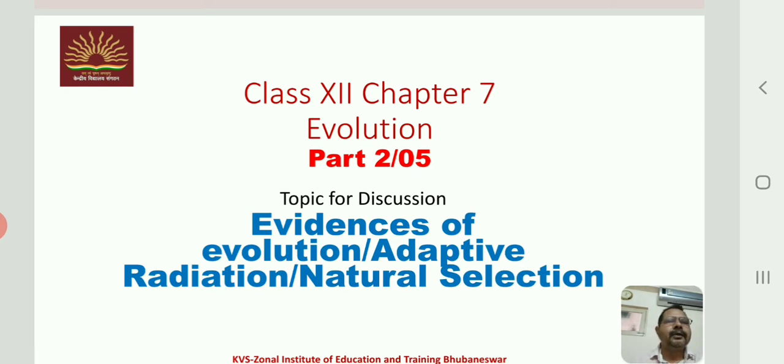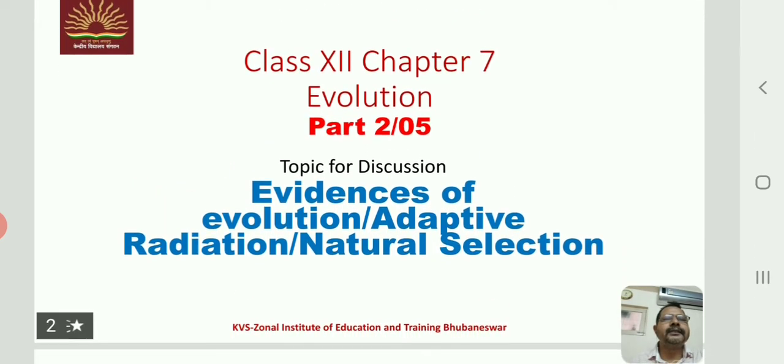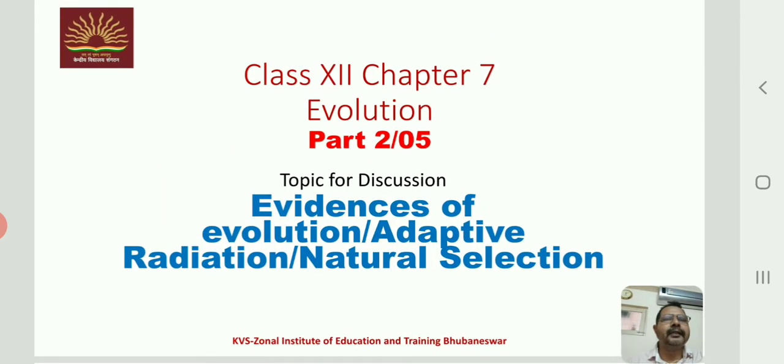Right. Now, when we talk about evidences of evolution, if you go back to the first session, we learnt about various theories put forward for the origin of life and life forms. But how to prove that the origin of life has occurred on Earth? Evolution has occurred on Earth. Organic evolution has taken place on Earth. For that, we need some evidences. So, evidences are very important and play a vital role in proving anything, right?